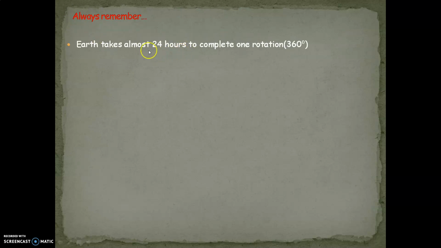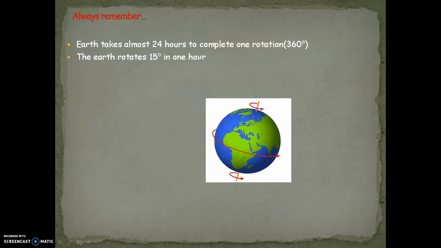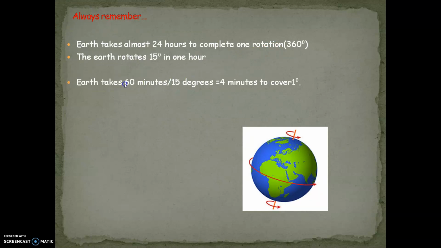Let us remember, Earth takes 24 hours to complete one rotation of 360 degrees, and Earth rotates 15 degrees in 1 hour. So out of 360 degrees, Earth rotates 15 degrees in 1 hour. To complete 360 degrees, it takes 24 hours. That means to complete 15 degrees out of 360, it takes 1 hour. So 60 minutes for 15 degrees is equal to 4 minutes to cover 1 degree.